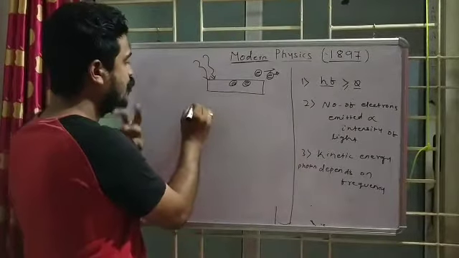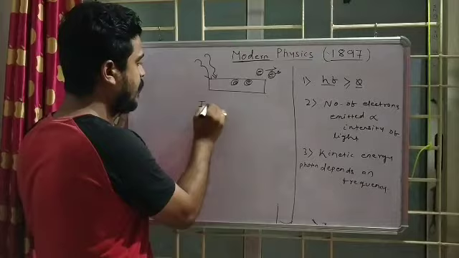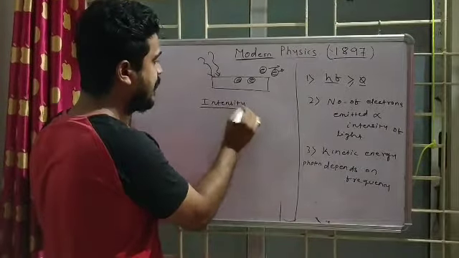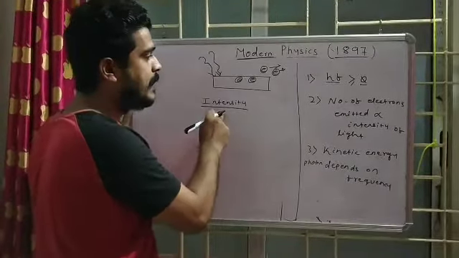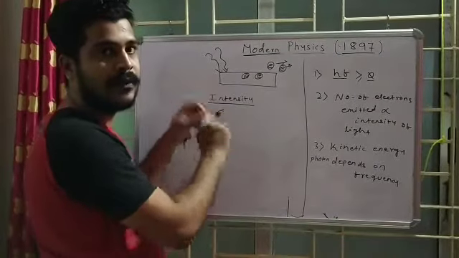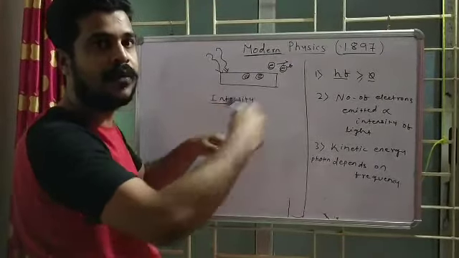Light has two things, intensity and frequency. If I particularly increase the intensity, then the number of electrons emitted will increase. Suppose now with this intensity, 2 electrons are getting out. If I increase the intensity, then 3, then 4, then 5. So if I want more electrons to leave the surface, I have to increase the intensity.